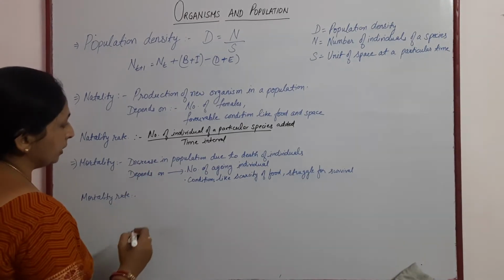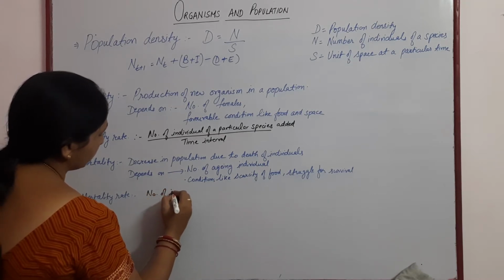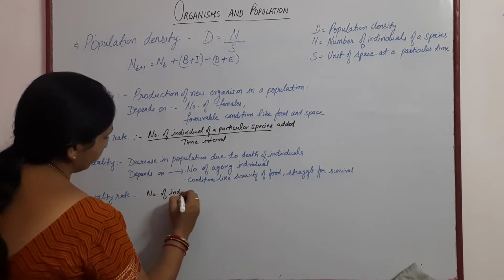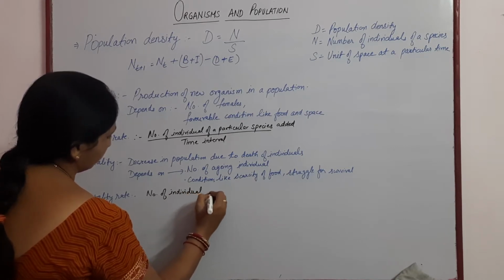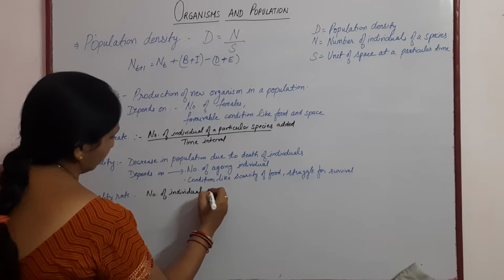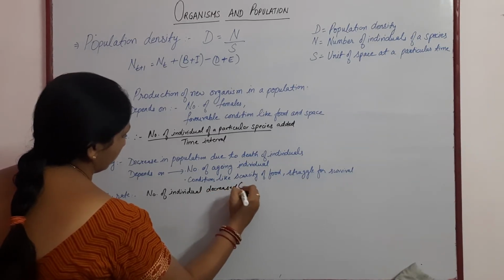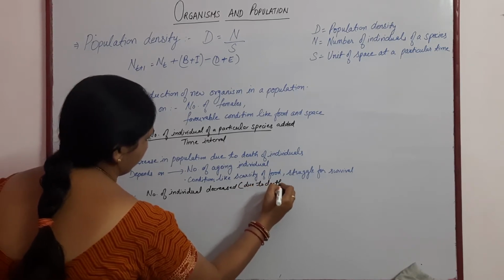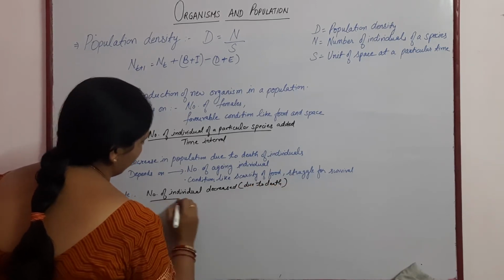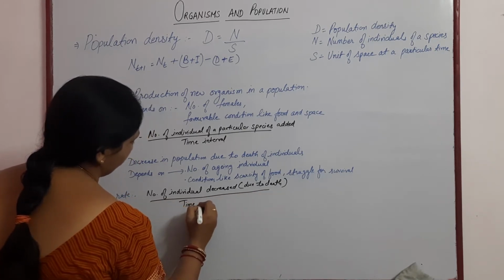Second is mortality rate. Mortality rate means the number of individuals decreased due to death by time interval.